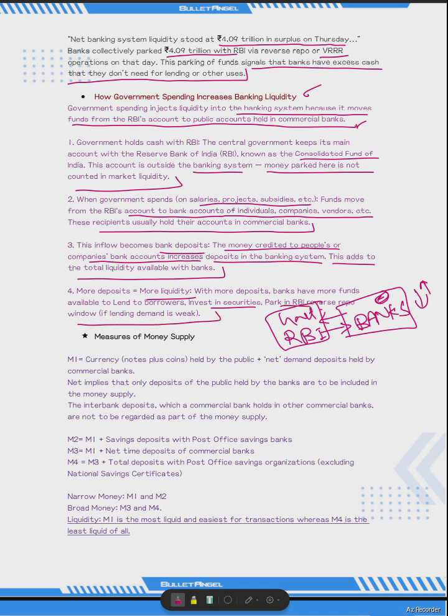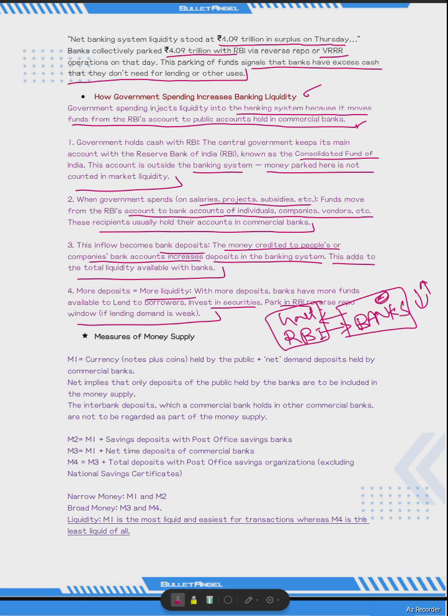So banks can do what they require. With more deposits, they can invest in G-Secs, SLR securities or non-SLR securities, or they may lend it. Or when investment or loan demand is on the lower side, they can park it through a reverse repo mechanism, the SDF facility, or variable rate reverse repo. They can use these mechanisms to park their money.